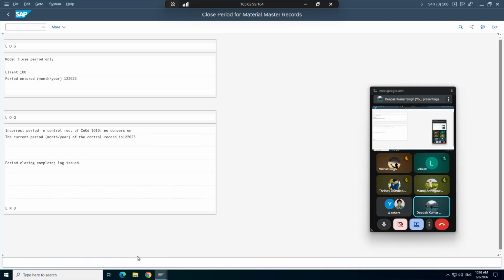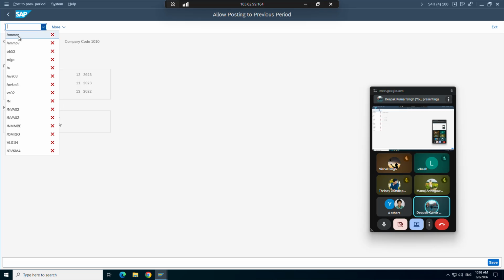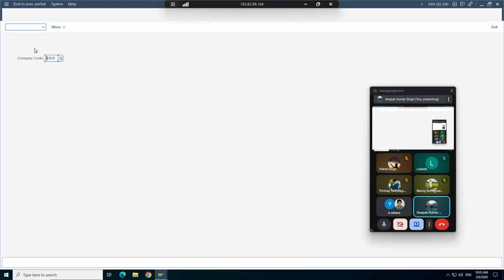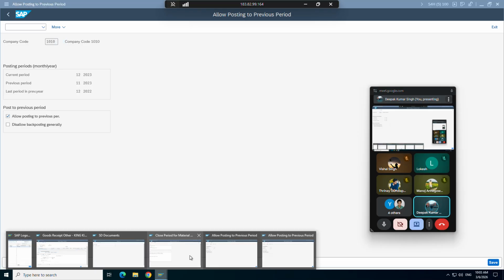Okay, if I go to MMRV, what does it say? No, it should increase actually. It will increase one by one. It should come actually 1 2024. I did it long back. I'm not recalling how I did.